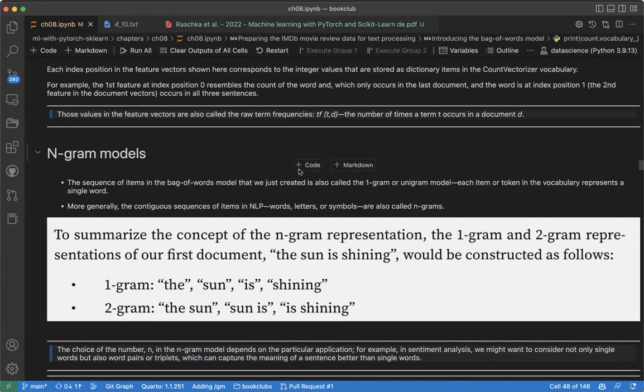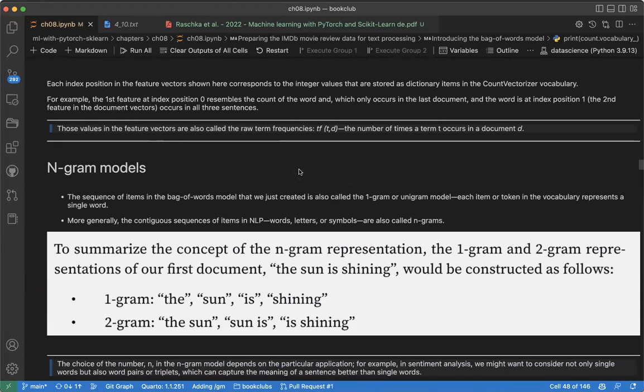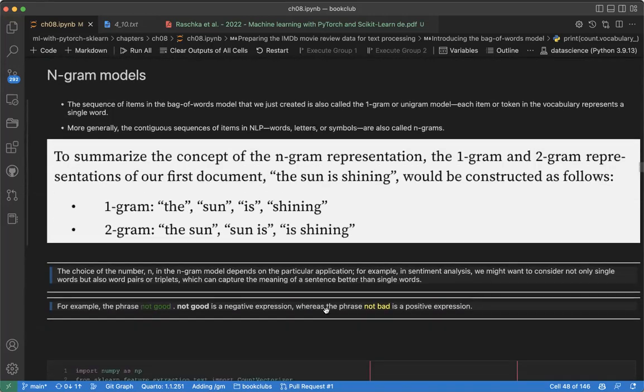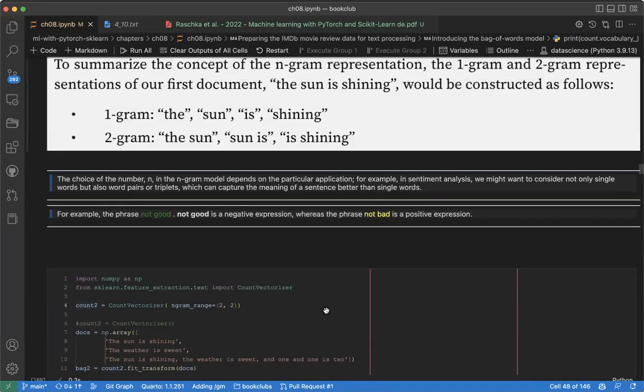What we mean by n-gram model is that sometimes you don't need to create the bag of words model with single words. You need to create a model with combinations of words. For example, here we have 1 gram. If you're going to have 2 gram, you can see "the sun". You combine "the" and "sun" to create one word. You combine the next words, "sun is", to create one word, and combine the next words, "is shining". Sometimes the bigram works better in some kinds of NLP tasks.